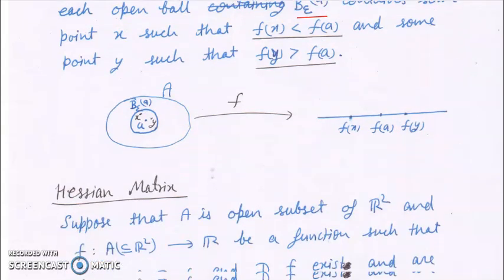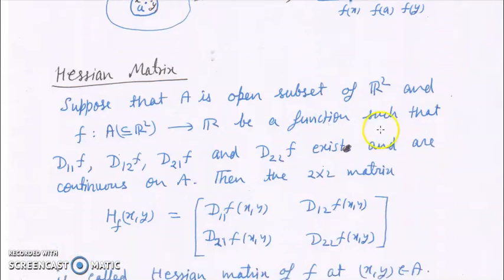Now come to the Hessian matrix. Suppose that A is an open subset of R^2 and f is a function from A to R such that D11 f means, you can put a comma here. For my convenience I have removed this comma, so if you have confusion then you can put a comma here, as we have done in the previous lecture 7 of functions of several variables.